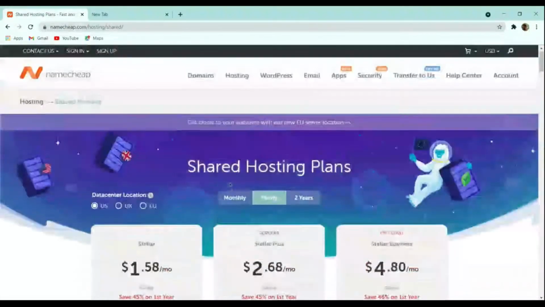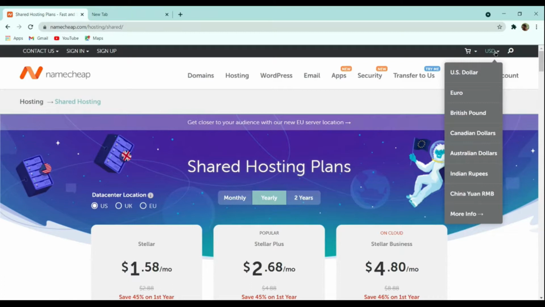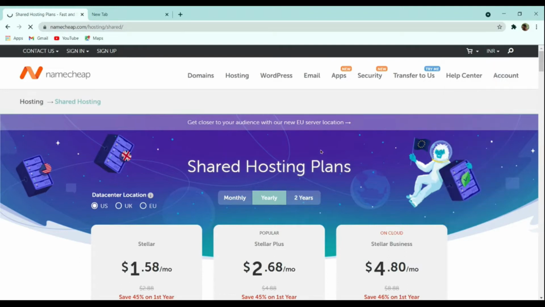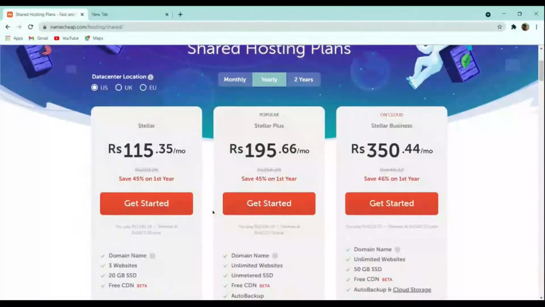Here you can see that you have an option of selecting a data center. You must select a data center near your country. In the top right corner you can see that all the prices are in dollars. If you want to change the currency, you can select USD and change it. Let me change it to Indian rupee as I am from India. Then let's select the Stellar Plus plan and click on Get Started.